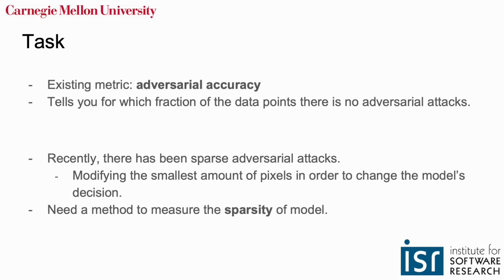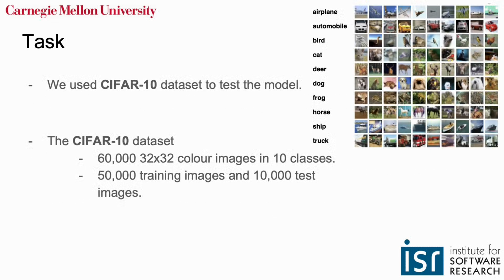We commonly evaluate robustness with adversarial accuracy, which tells you for which fraction of the data points there is no adversarial perturbation. Recently, there have been sparse adversarial attacks to modify the smallest amount of pixels in order to change the model's decision. In this case, we need a little different way to measure the sparsity of a model.